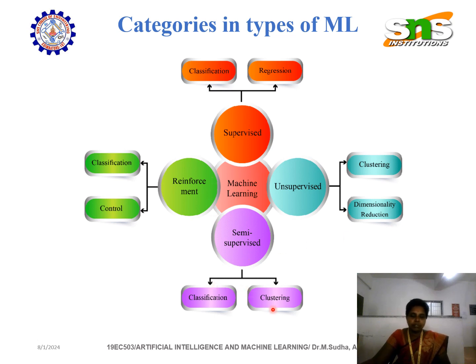Clustering in the sense of some group of data or some sets, like a group of people forming groups. Clustering is some group of data, for example, round shapes, blue color set together and green color set together. Likewise, groups of data put together is called clustering. And again in reinforcement, it is classification and control.